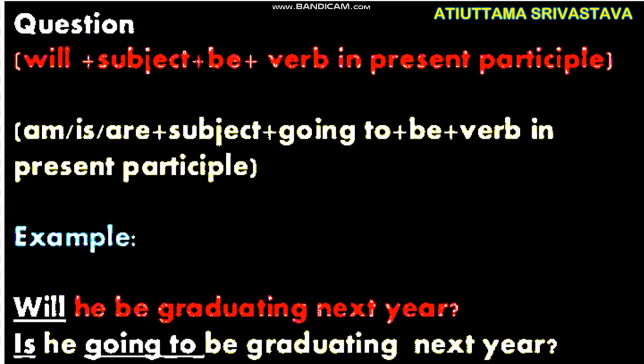Question sentence. How to form a question sentence in future continuous? Will plus subject plus be plus verb in present participle. Also, we can do it the other way using am, is, are plus subject plus going to plus be plus verb in the present participle. Example, will he be graduating next year? Is he going to be graduating next year?